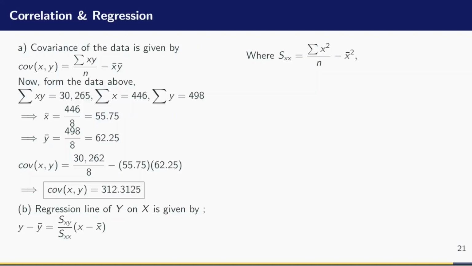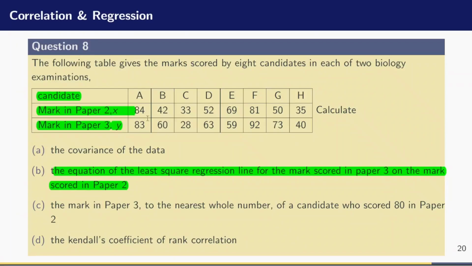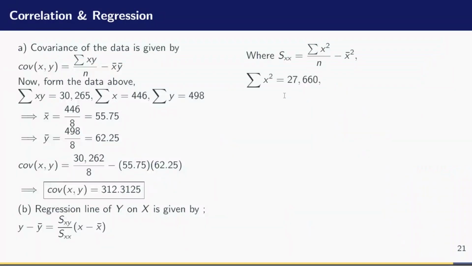So I need to come to the table and find the sum of the x values, the sum of the squares of the x values. That is 84 squared plus 42 squared plus 33 squared plus 52 squared plus 69 squared plus 81 squared plus 50 squared plus 35 squared. When you do that, pause the video, evaluate, and make sure that you come out with a result of 27,660.